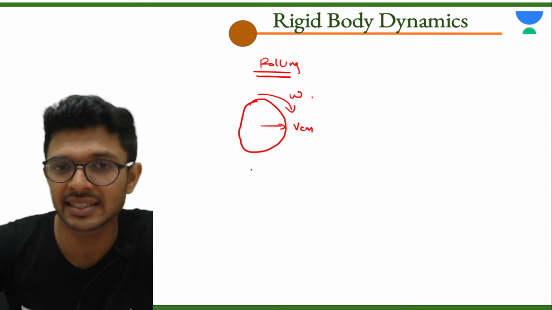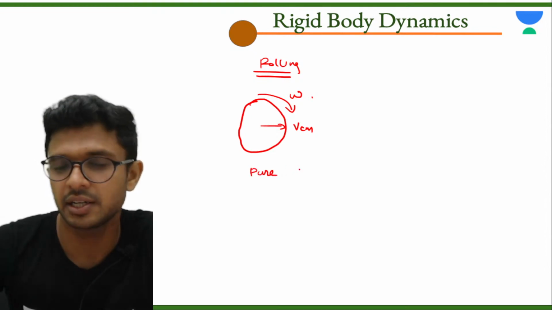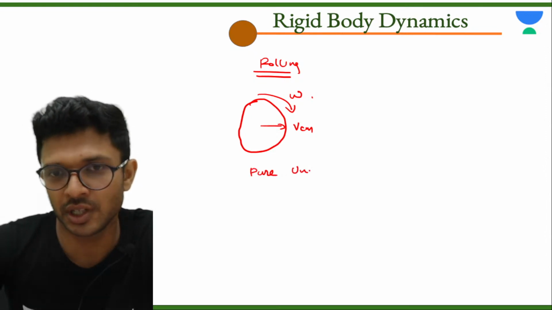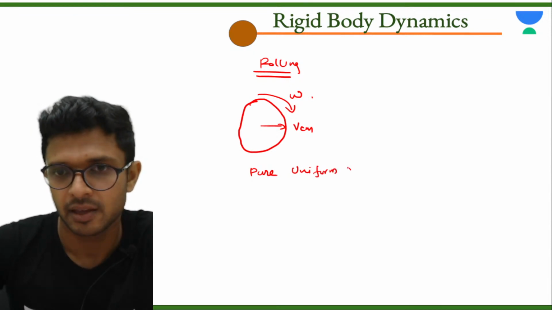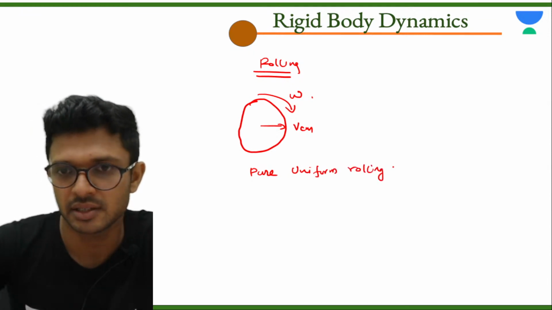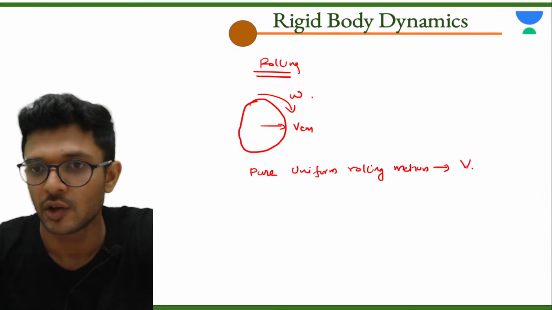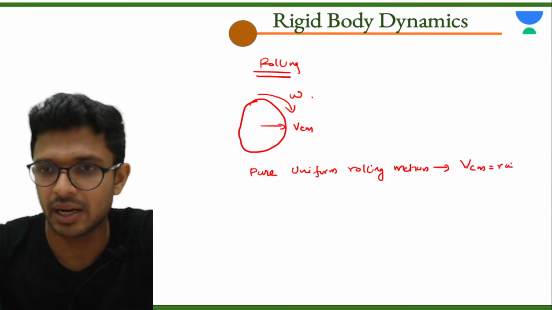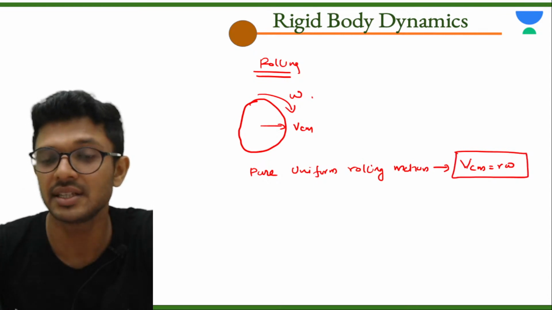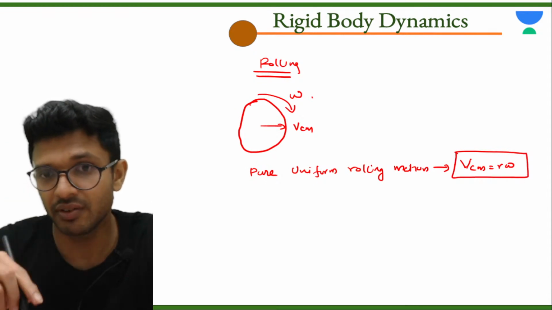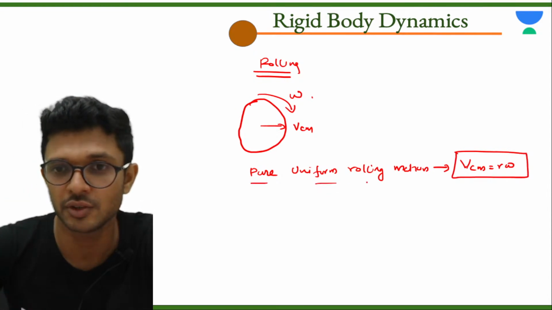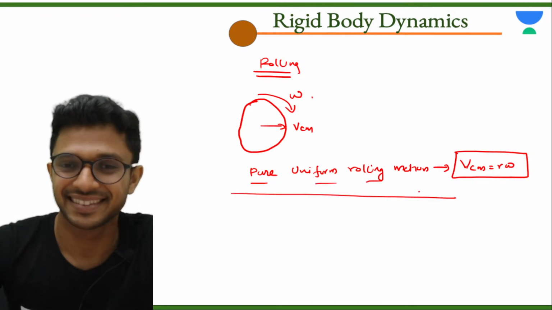So a particle is said to be in pure uniform rolling motion when the velocity of the center of mass is equal to r omega. When this equation is being satisfied, we will say that the particle is in pure uniform rolling motion.